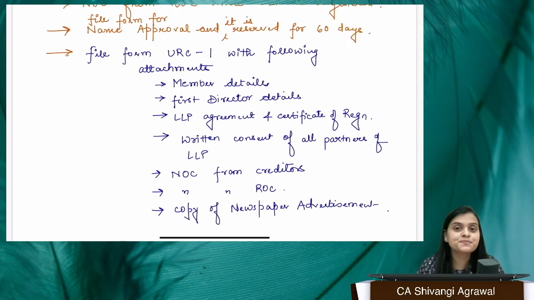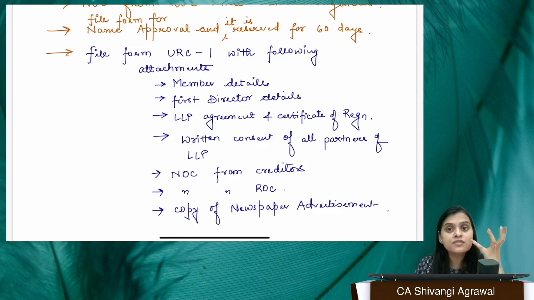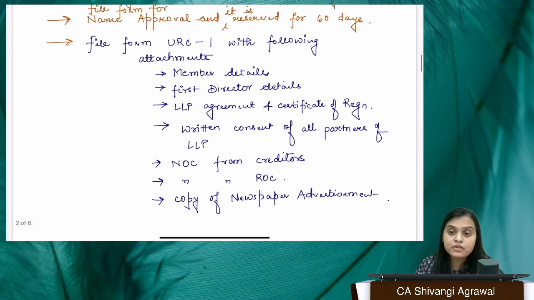So, what is URC1? URC1 is a form which has to be filed by the applicant when we are talking about this particular conversion, and there are certain details that you need to furnish along with URC1. The first step is to obtain the approval from all the partners. Thereafter, you also need to reserve a name. Ideally, it is reserved for 3 months, but as I said, let's not get into that. You have to remember that it is reserved for 60 days. So keep only that in mind. Right now is not the time to confuse you.